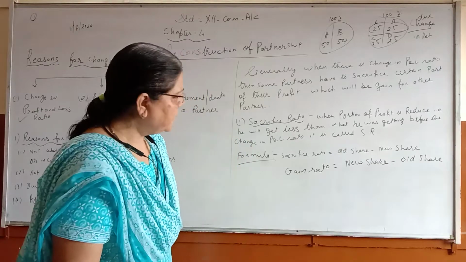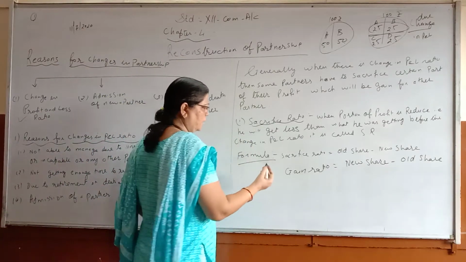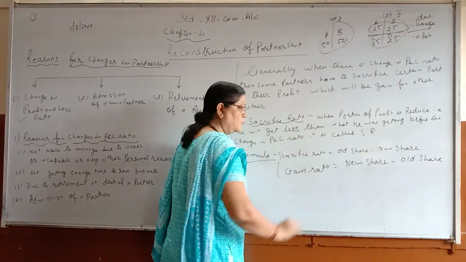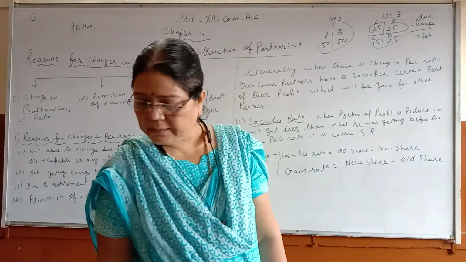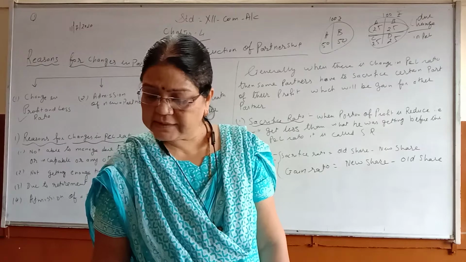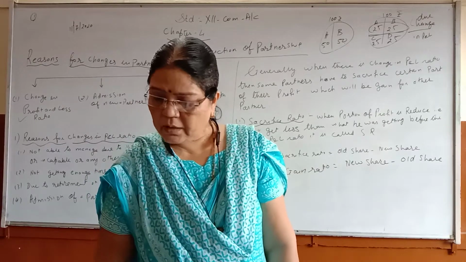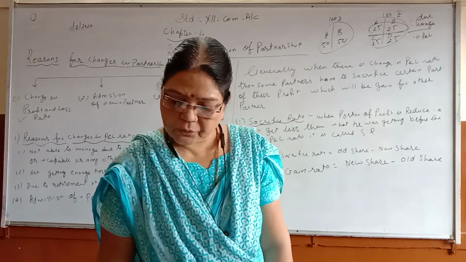So in this chapter, we are only going to learn these two formulas, sacrifice ratio and gain ratio. So it is a very simple sum. In this exercise, whatever is given, we will do one sum, so you will be able to follow this.